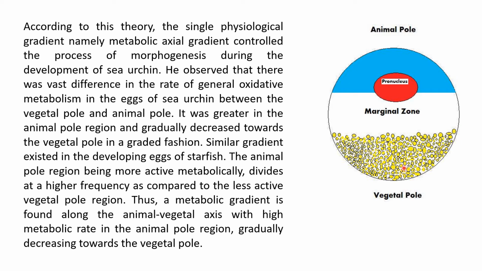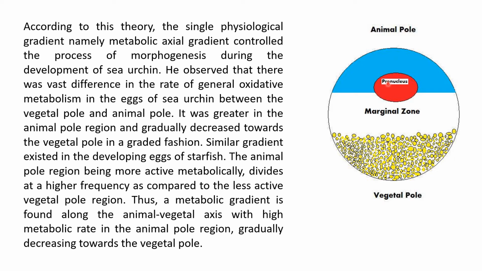The reason we know right now is the accumulation of yolk, but they did not know that earlier. So they believed that the animal pole is more active, producing more metabolic oxidative reactions. Hence, it divides more rapidly than the vegetal pole. Hence, the cells of the animal pole will be relatively smaller than those of the vegetal pole, because the vegetal pole is dividing a bit more slowly.